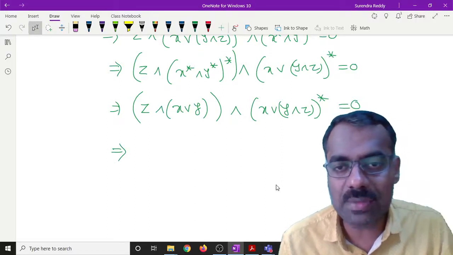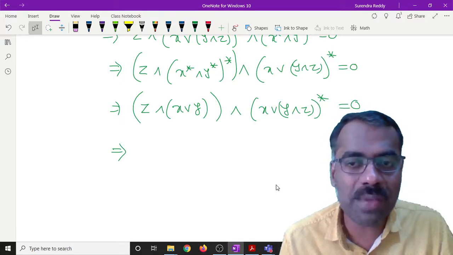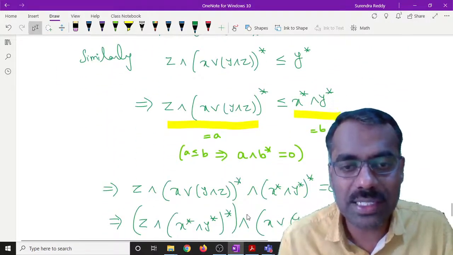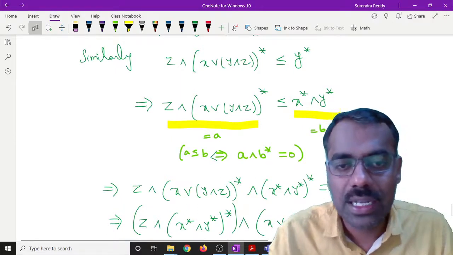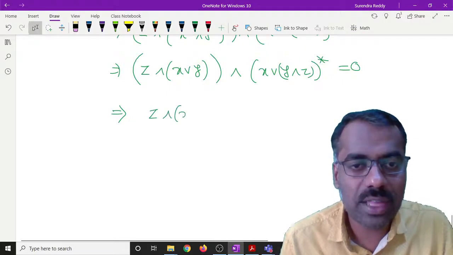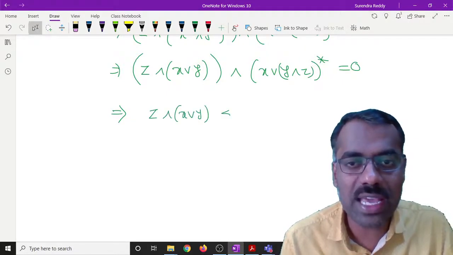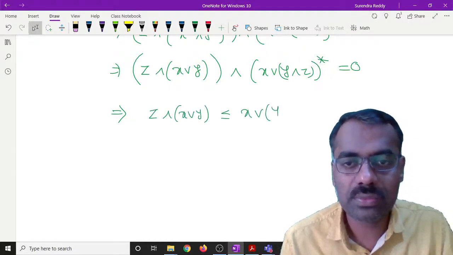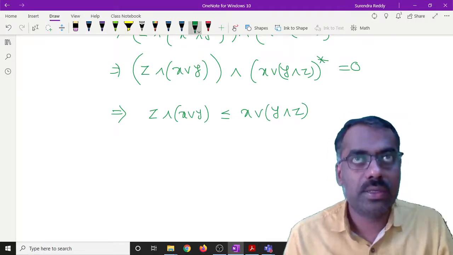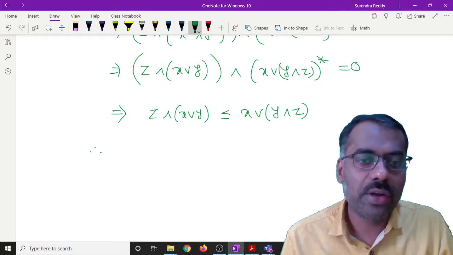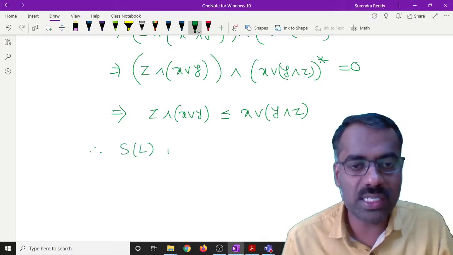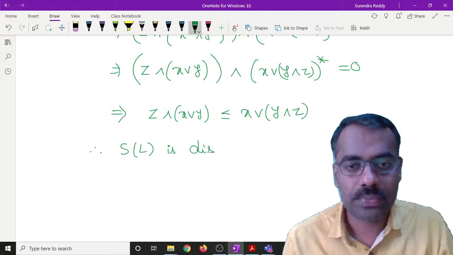This is A meet with B star. So again, if A meet B star is equal to 0, what will we get? Because this is an if and only if statement, right? So at that time, I can say that A is less than or equal to B. So therefore, Z meet X join Y is less than or equal to X join Y meet Z. Okay, so that shows that our L of S of L is distributive. Is this clear?